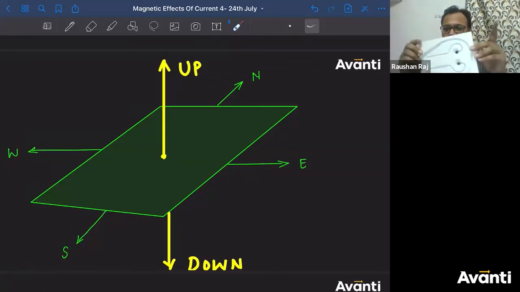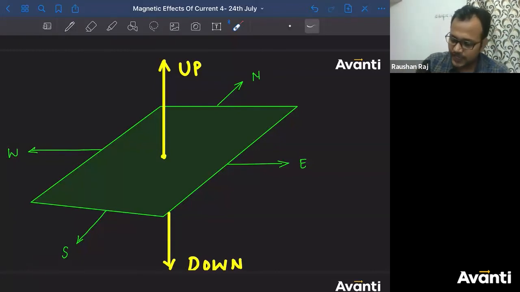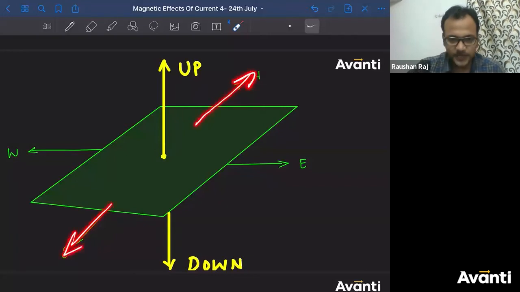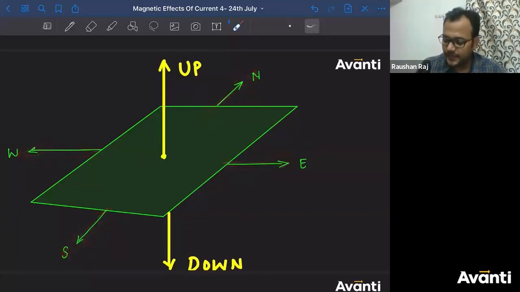Now I'm trying to... This is a horizontal plane. Now I'm looking at this from this part. ऐसे सामने से देख रहा हूँ मैं, ठीक है? So I'm looking at this plane from one of the edges. So this will be into the plane. This will be out of the plane. Correct है? Rightward will be east. Leftward will be west. In this plane, upward will be vertically upward. Downward will be vertically downward.